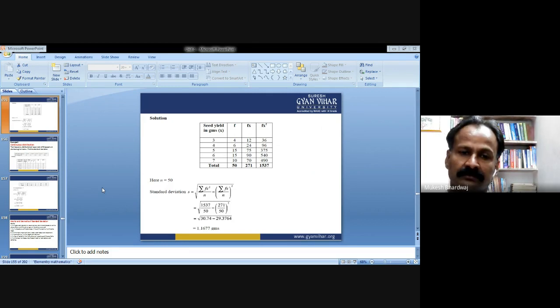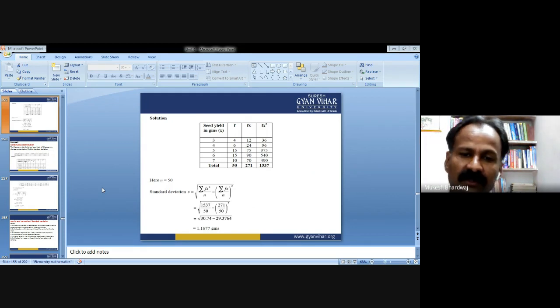Now, observe the formula and put all the values. Standard deviation is given as square root of summation fx square by n. So summation fx square is 1537 by 50, minus summation of fx, that is 271 by 50, the whole square. And finally, when you do all the calculation, the solution comes out to be 1.1677 grams standard deviation.